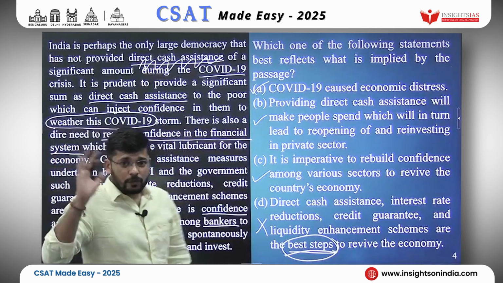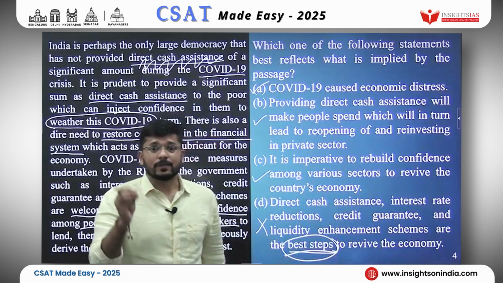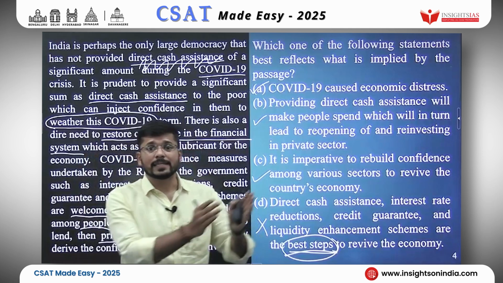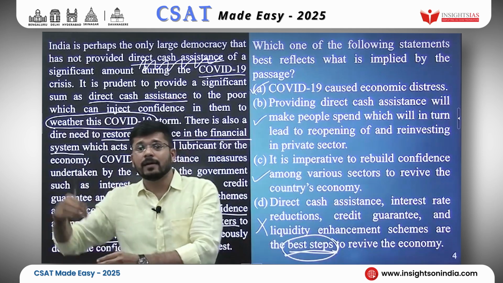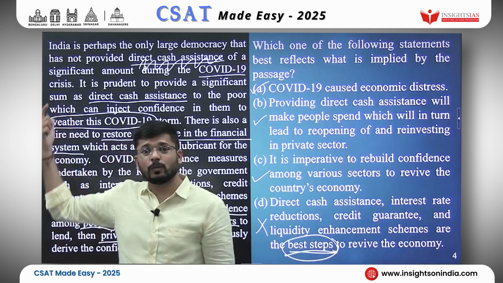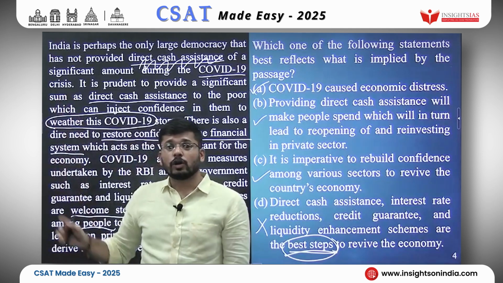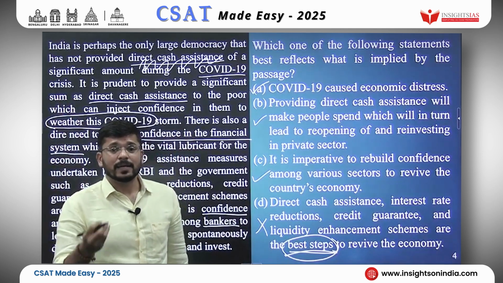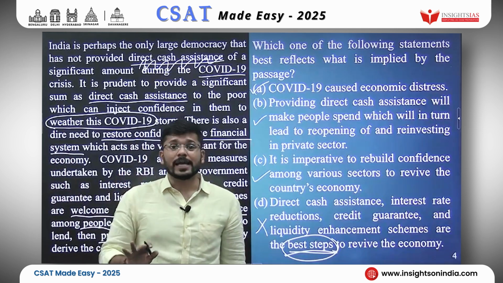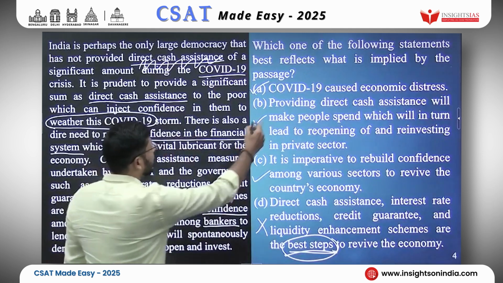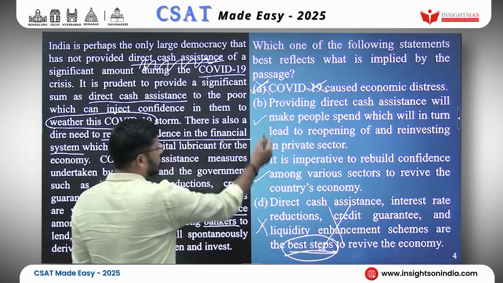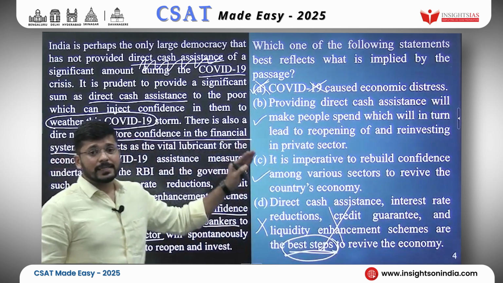I will tell you how. If COVID-19 caused economic distress was the implication here, the passage would be telling us how COVID-19 has affected this sector, and that sector, and some other sector, how it has wreaked havoc. That would be the kind of thing in the passage. But they are not talking about how COVID-19 has affected us. They are telling what steps we can take and what steps we have already taken to overcome it. So we will reject option A. Now we have 2 more options to assess and eliminate one of them.